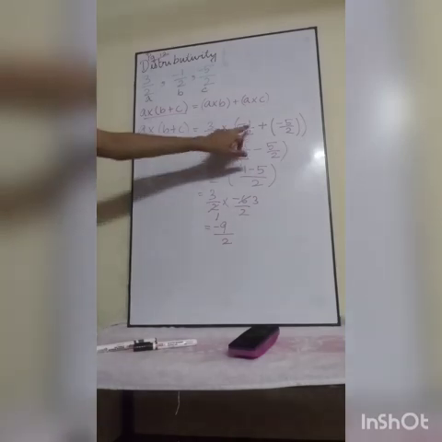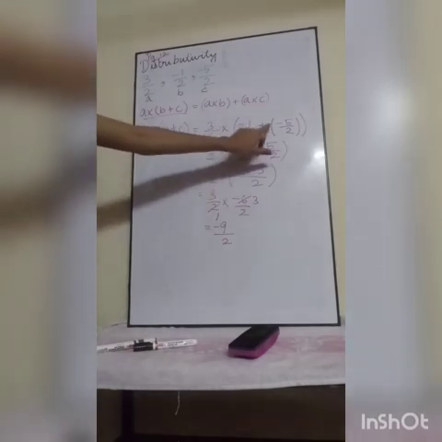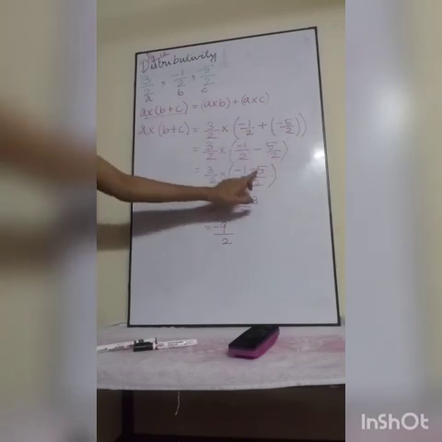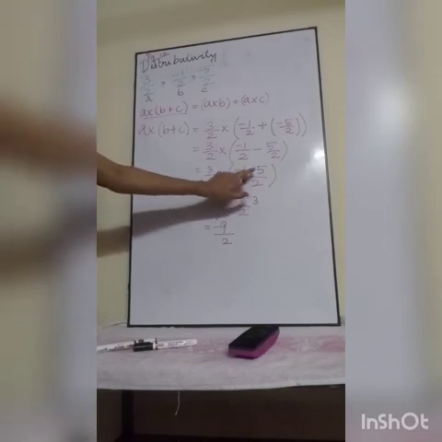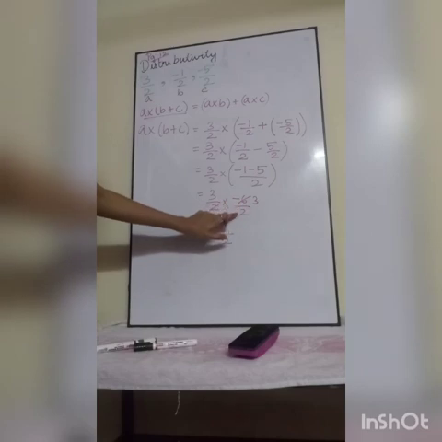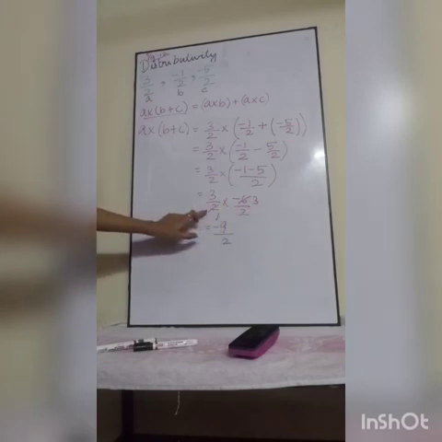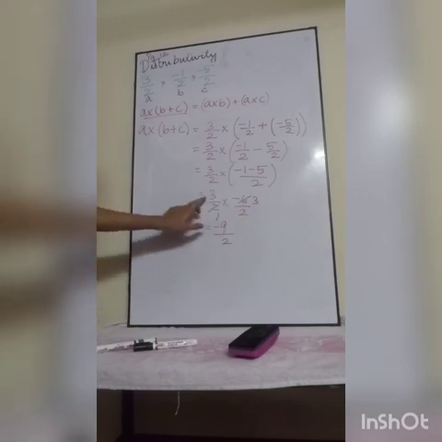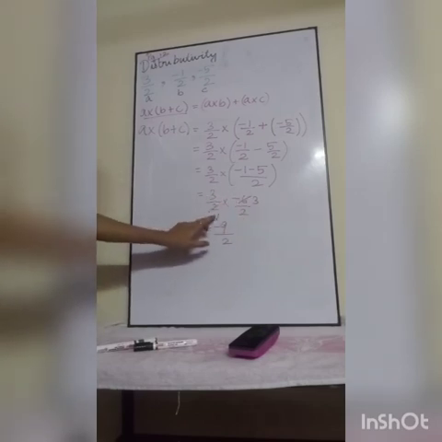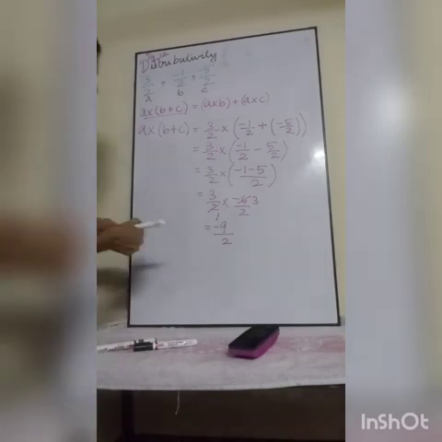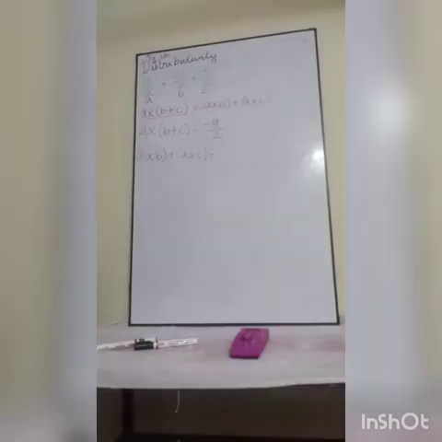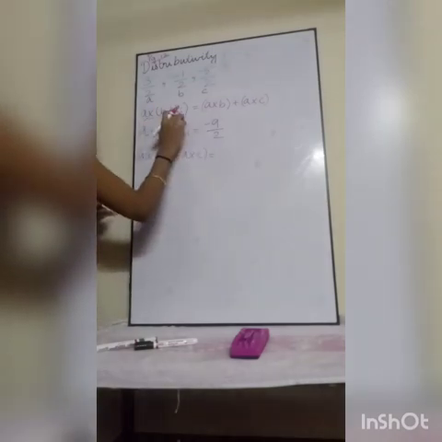Listen, here minus 1 by 2 plus minus 5 by 2. Now minus 1 minus 5 divided by 2 because it is addition and subtraction. So minus 1 minus 5 is minus 6 by 2. Now this is 2 1 times, this is 3 times. Now 3 3s are 9, plus into minus is minus. 1 into 2, 2. So this is my answer. Just keep it in your mind. Understood? See, I have got this answer as minus 9 by 2.